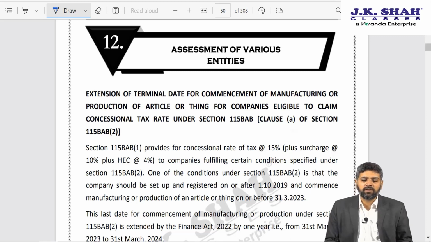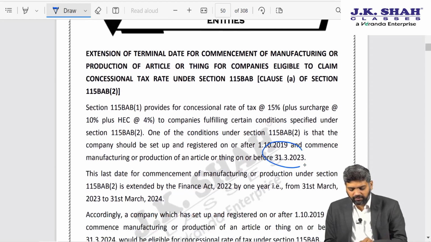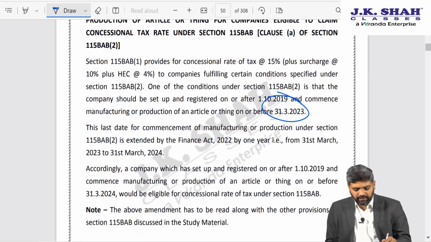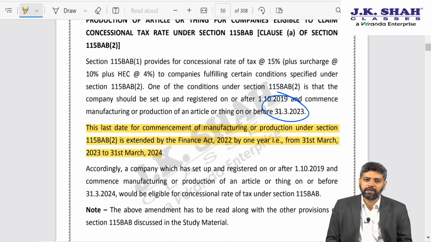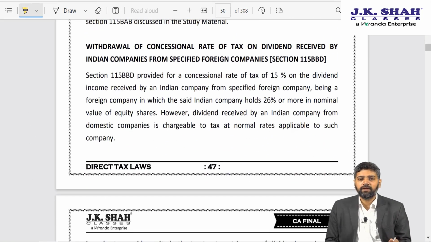Now one of the conditions given in that section was that such manufacturing company should commence its production before 31st March 2023. So in short, it should be incorporated on or after 1st October 2019 and it should start its operations on or before 31st March 2023. This year the government has extended the date and they have made the date 31st March 2024. That's the only amendment in section 115BAB, otherwise rest of the things are the same.